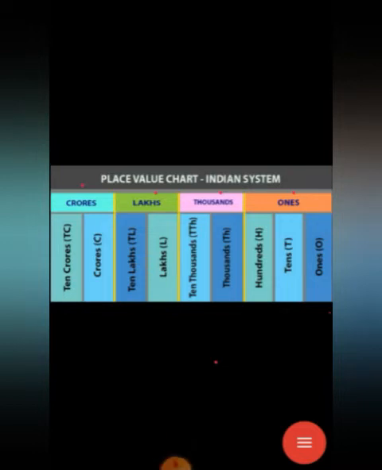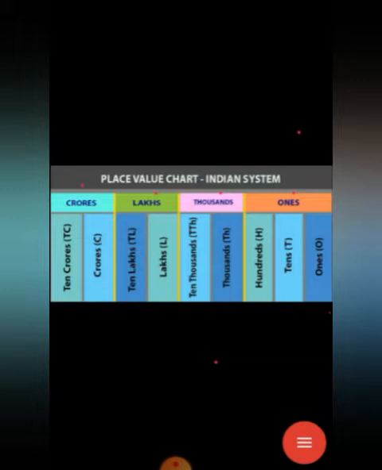Okay, this is the place value chart of the Indian system. Our number system is divided into two: the Indian place value system and the international place value system. According to the Indian system, we can divide numbers into periods for ease of reading. These are the periods: ones period, thousands period, lakhs period, crores period.